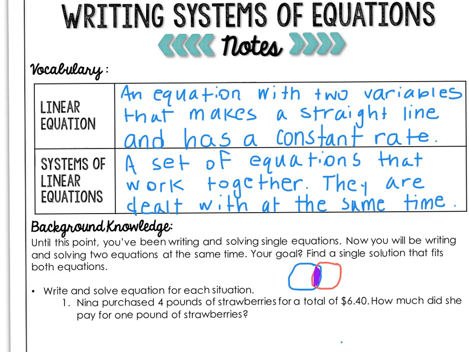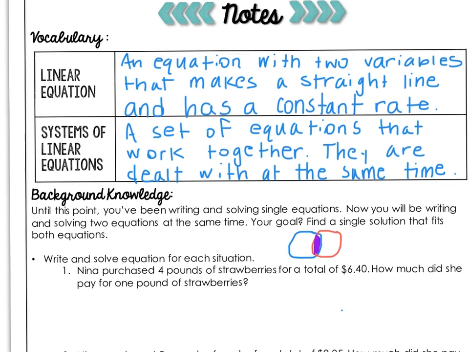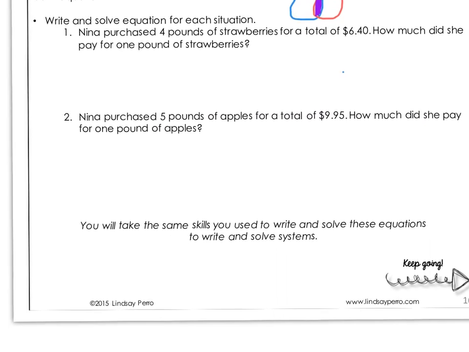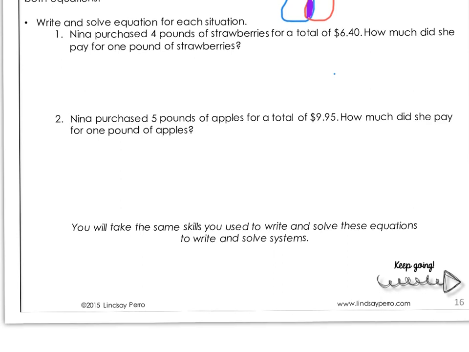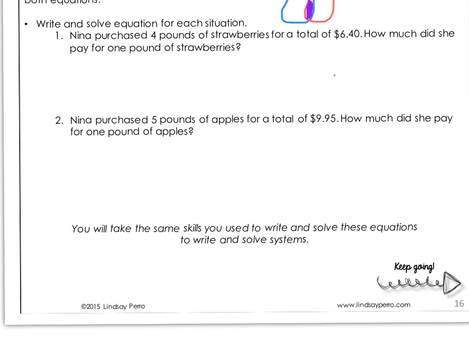So let's start by writing some systems. Write and solve an equation for each situation. All right, first Nina purchased 4 pounds of strawberries for a total of $6.40. How much did she pay for 1 pound of strawberries? Okay, so we're just going to write this as a linear equation. She has 4 pounds of strawberries, so that's 4 each.